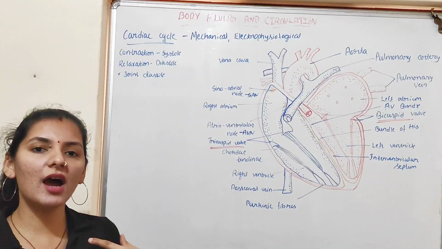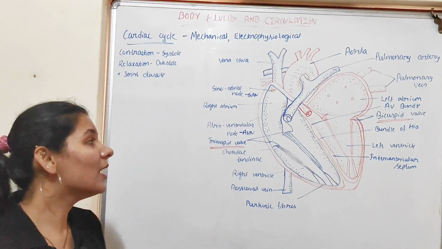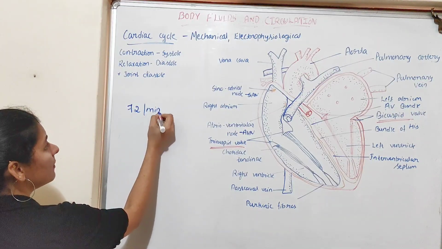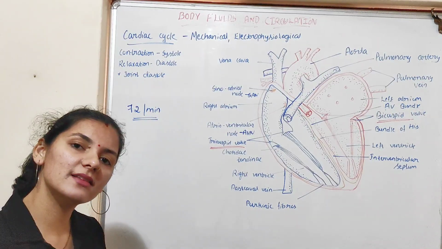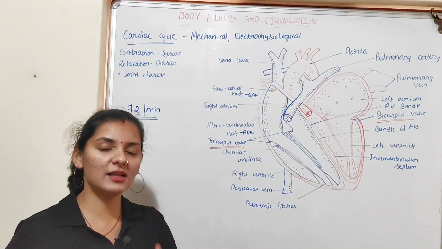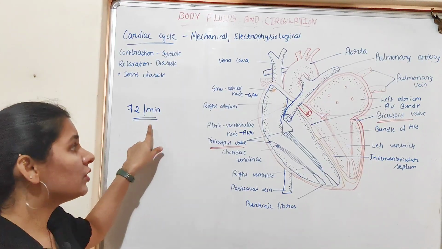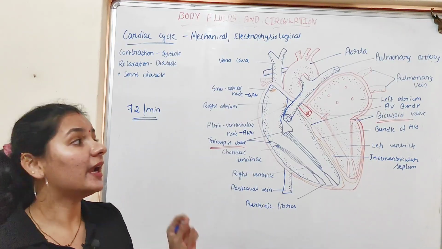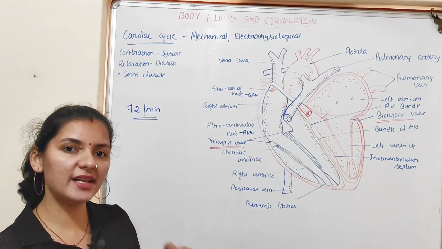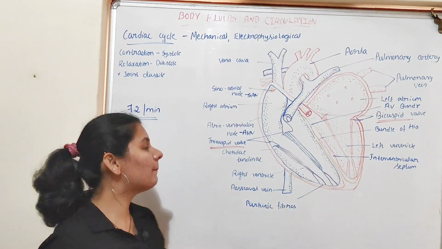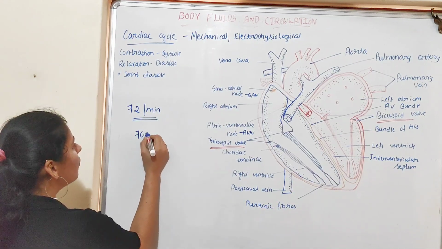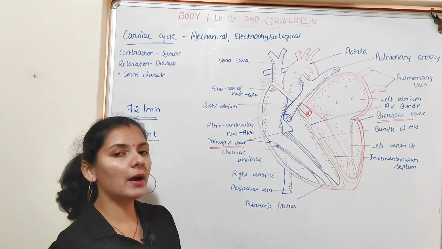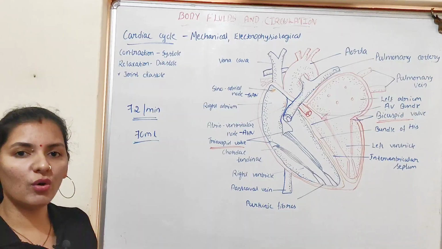You know that our heart beats 72 times per minute. So 72 times per minute means 72 cardiac cycles per minute, because one cardiac cycle means one heartbeat. In each cardiac cycle, each ventricle pumps about 70 ml of blood.